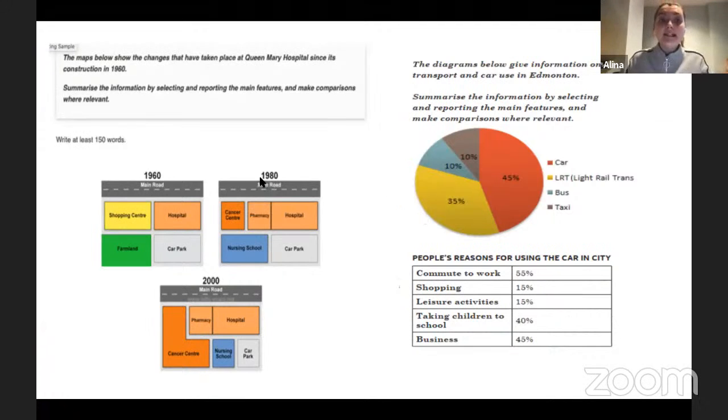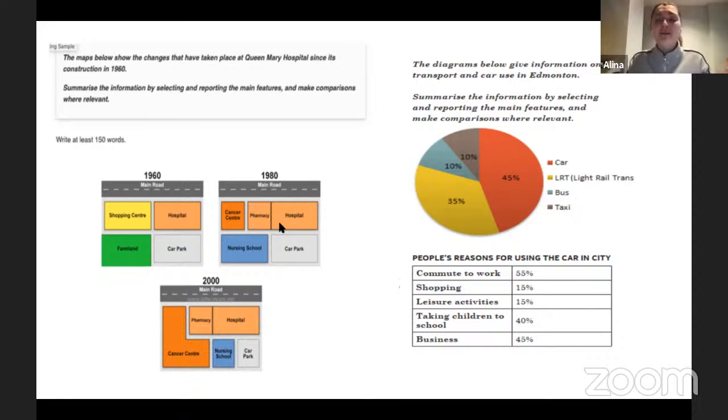And right here, we can see maps. Maps is a very interesting type of graph because first of all, it's quite visual, it's some sort of a picture where you can see different locations, and your main task is to describe those locations and those changes in locations. So usually the trick which you need to be ready for in maps is that you would most likely receive either 2 maps or 3 maps as it is right here.